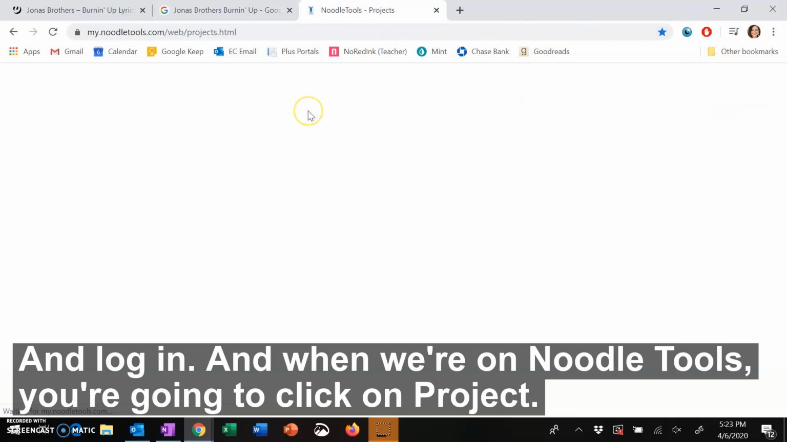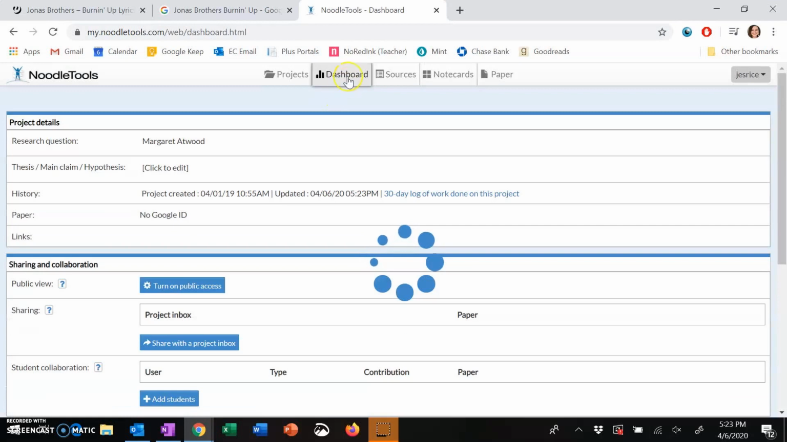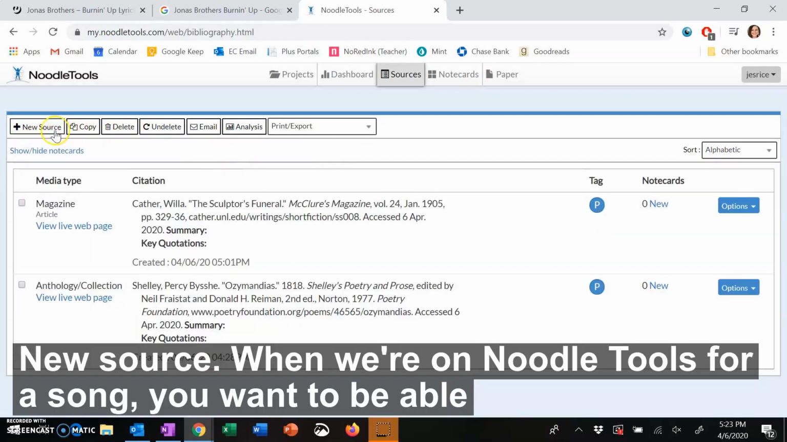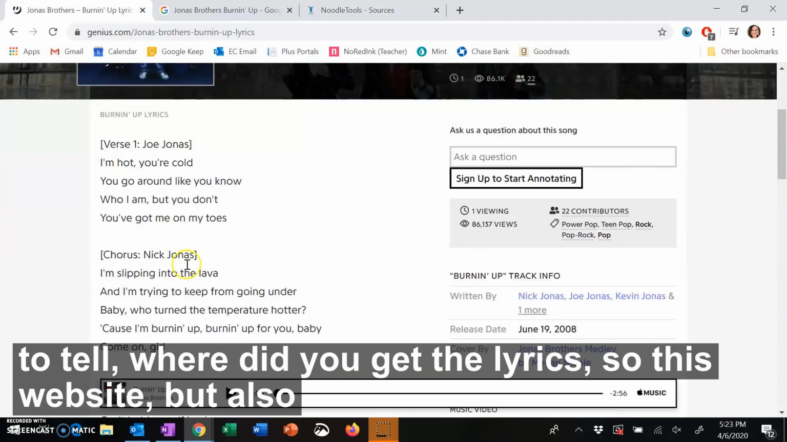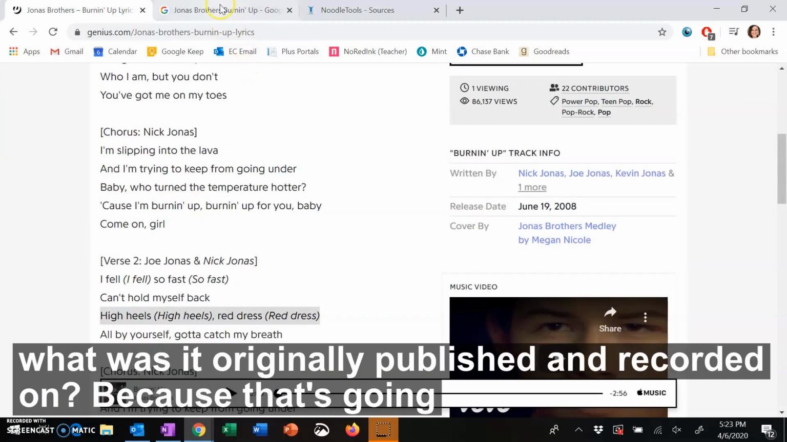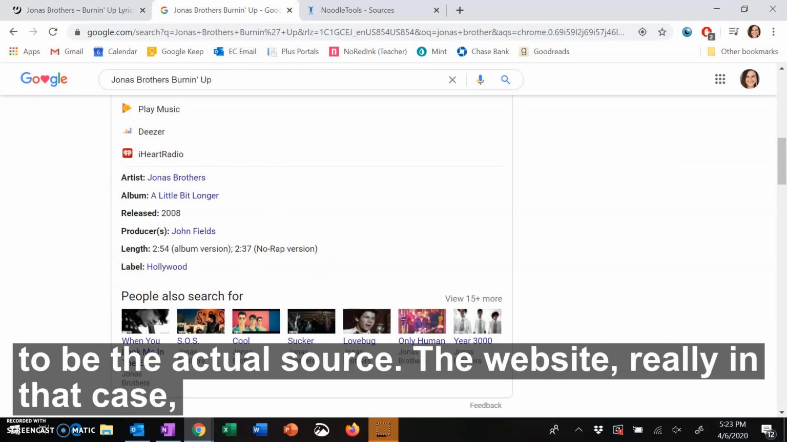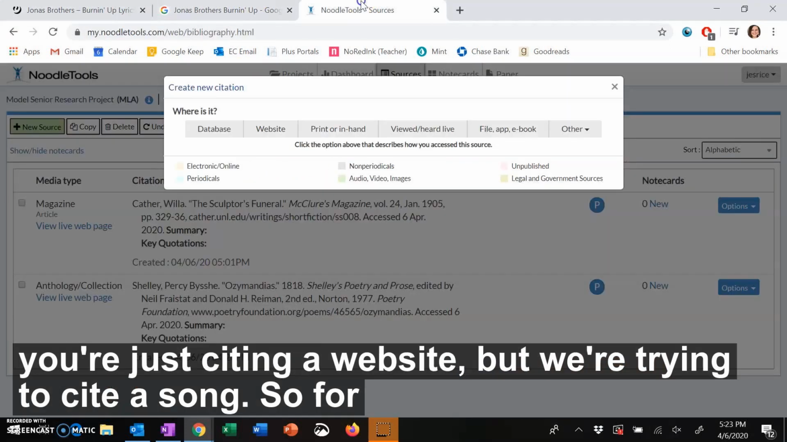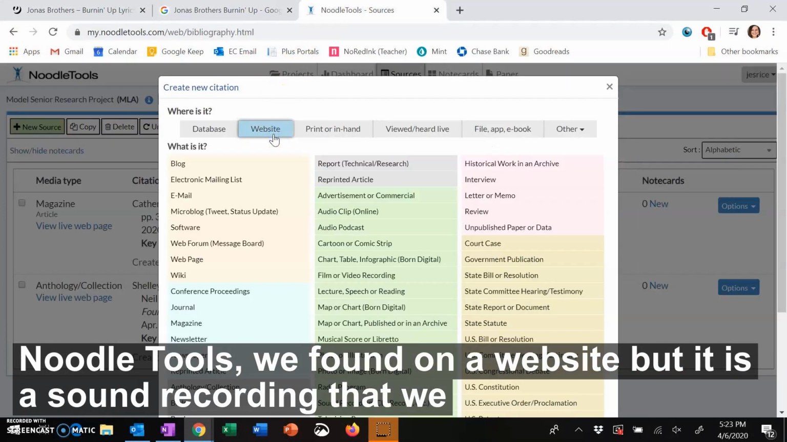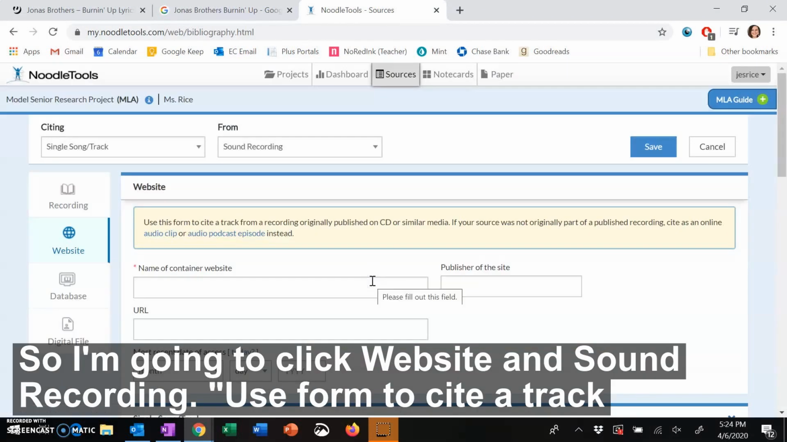and log in. And when we're on Noodle Tools, you're going to click on Project and then Sources and New Source. When we're on Noodle Tools for a song, you want to be able to tell where did you get the lyrics, so this website, but also what was it originally published and recorded on, because that's going to be the actual source. The website really, in that case, you're just citing a website, but we're trying to cite a song. So for Noodle Tools, we found it on a website, but it is a sound recording that we found on a website. So I'm going to click website and then sound recording.